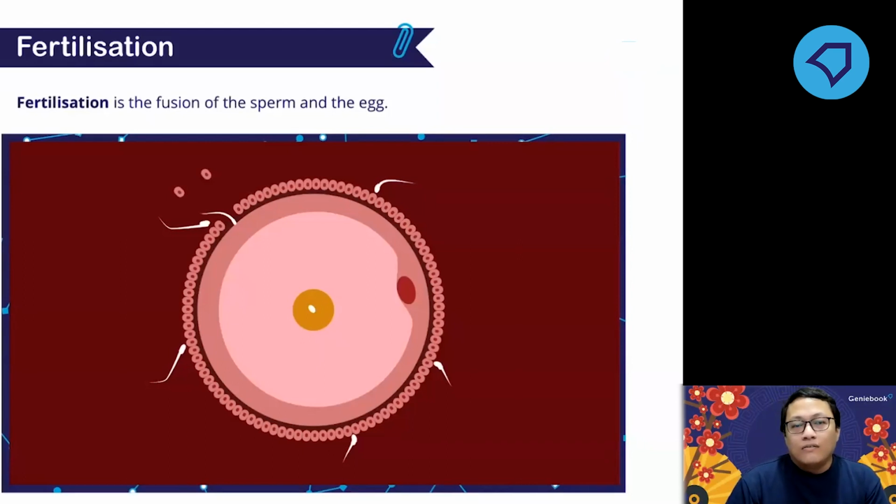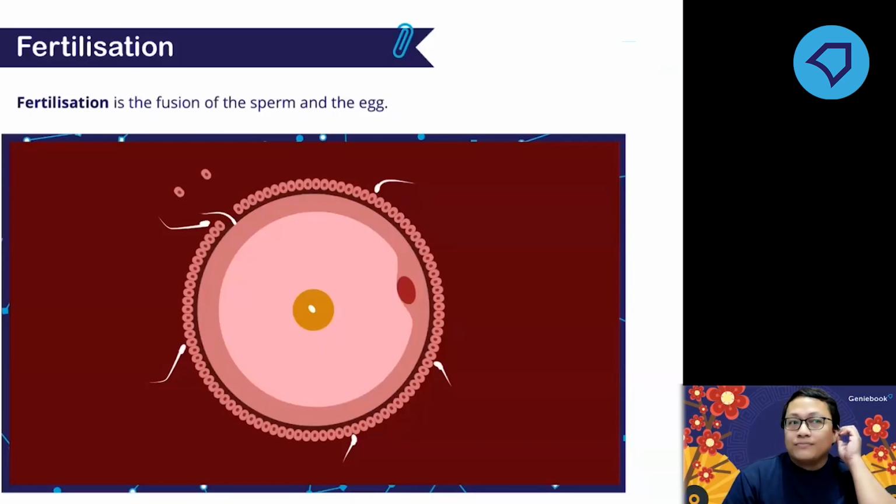How is that possible? If you are interested, you can watch a YouTube video on how fertilization can only involve one sperm and one egg.